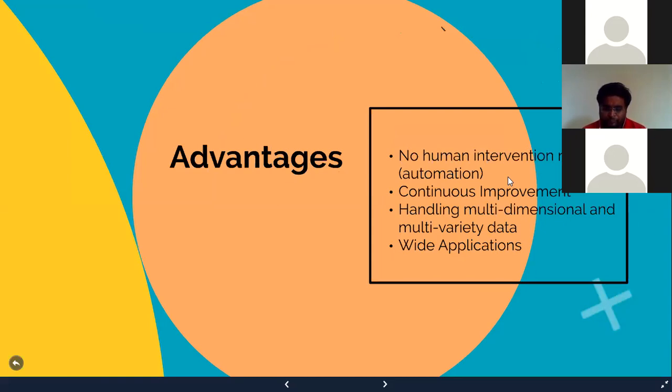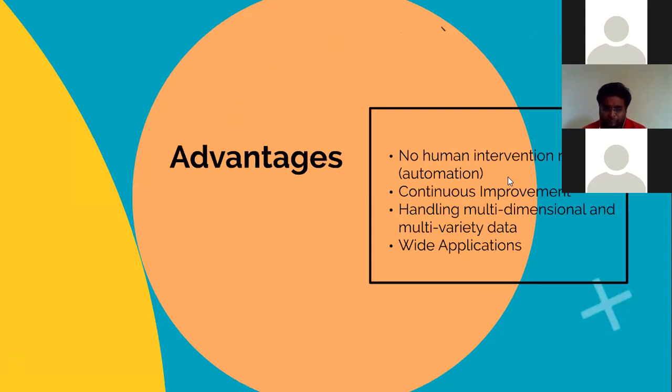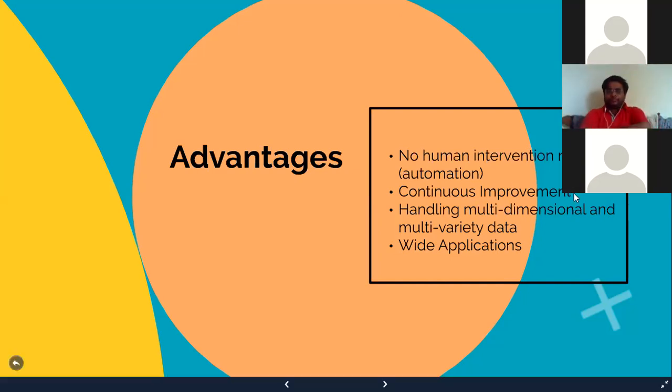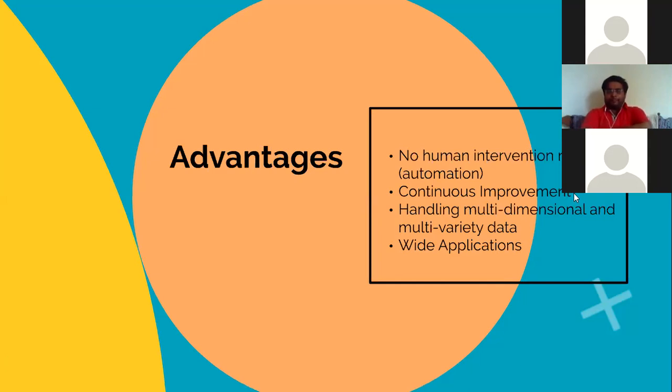That means there is a complete automation in that particular field. If we talk about mechanical industries, there are a lot of robotic arms working, and they have a particular set of projects or programs through which they are working for a single set of data or single type of work. There is continuous improvement, because it is learning itself, so it can improve itself easily, handling multi-dimensional and multi-variety of